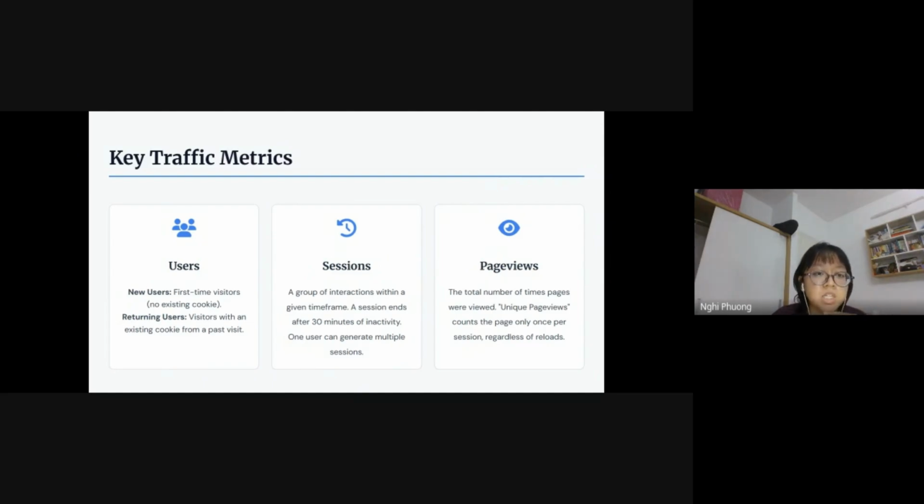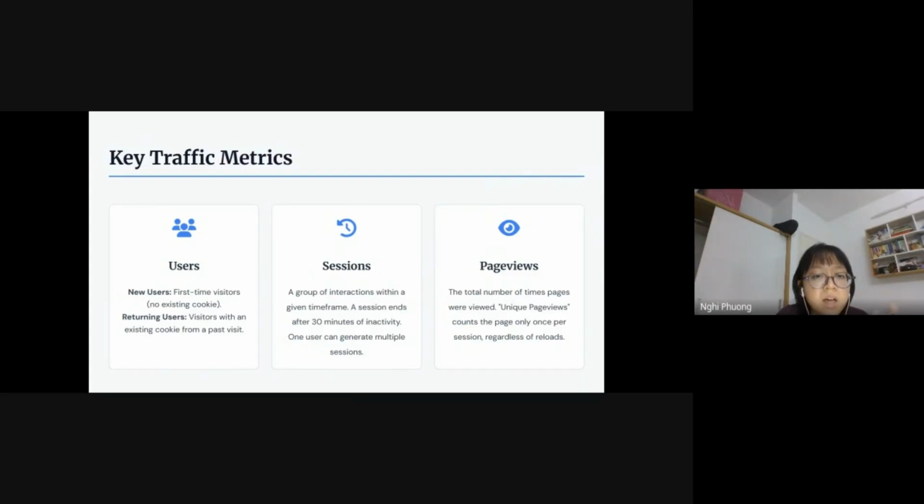Secondly is sessions. A session is like a single visit to the website. It's a group of activities that ends when the guest leaves or after 30 minutes of inactivity. One person can leave and come back many times, so one user can create multiple sessions. It's just like we can open a lot of tabs on our laptop, so they can create multiple sessions.